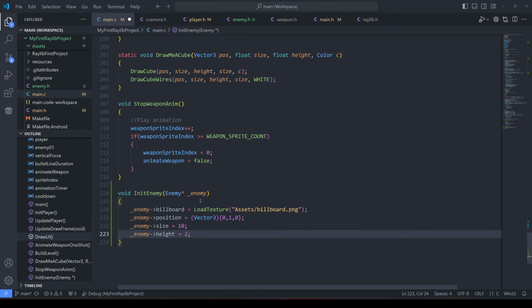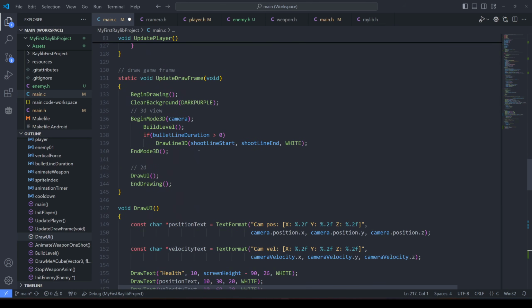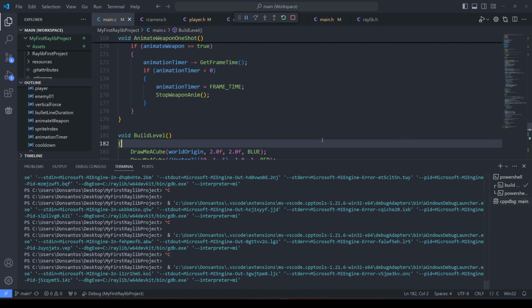Oh, I need to read about this once more, because I know next to nothing about pointers. Well, I know what they are. I understand the idea behind pointers, but I never use them. And this is my first time writing C code, so this is all new to me. But so far, there are no errors. And it did draw, which is what I want. So let's try this again.